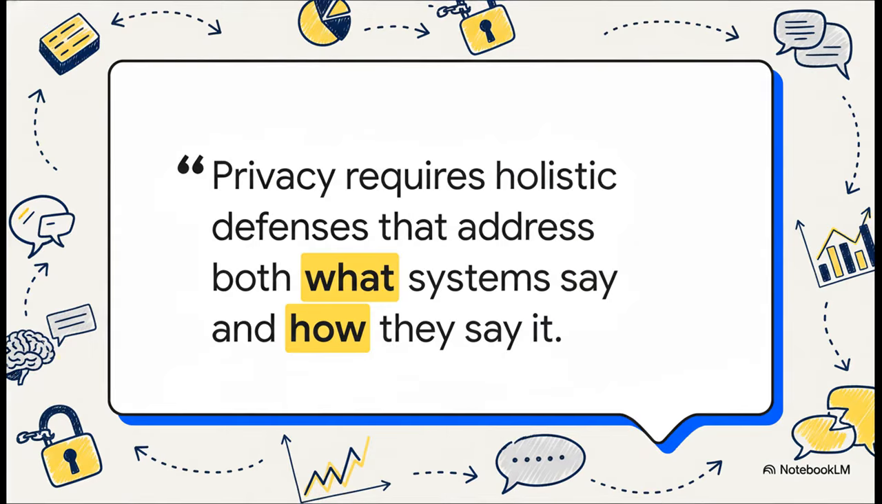The paper concludes with this: protecting user privacy in the age of AI requires holistic defenses that address both what systems say and how they say it.